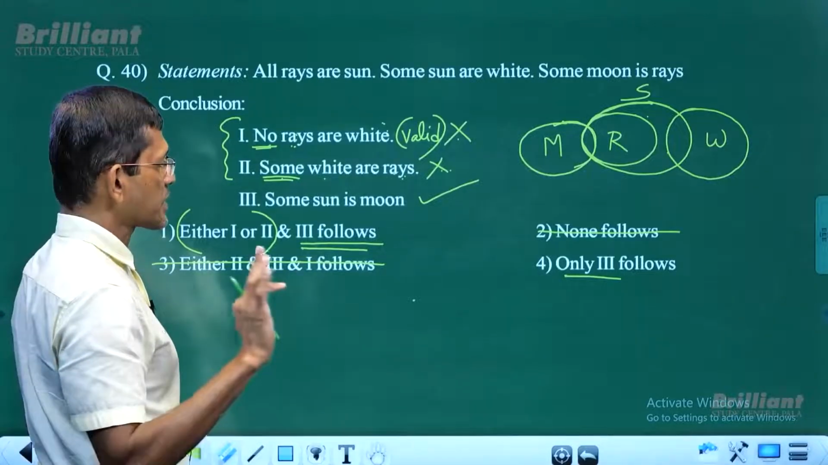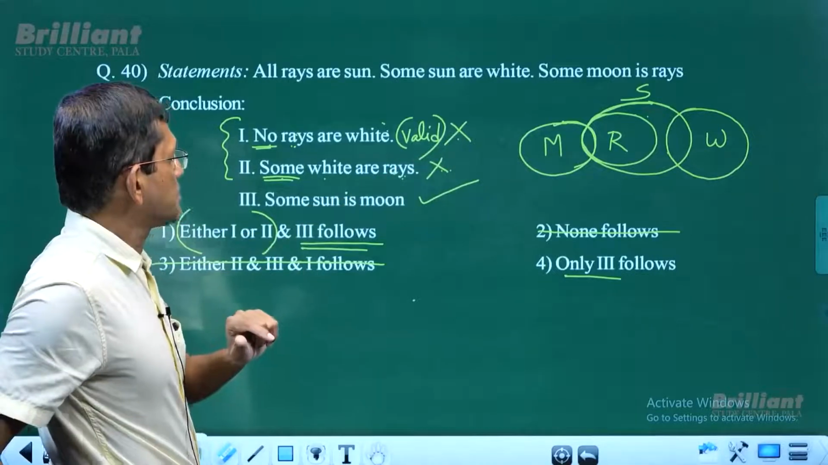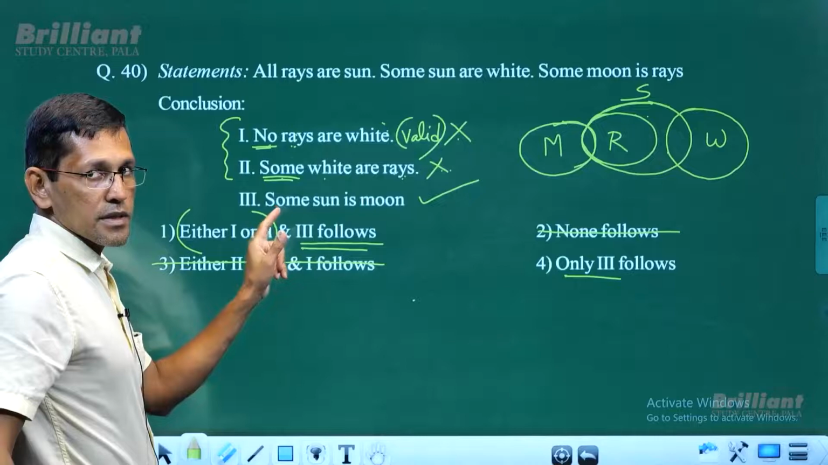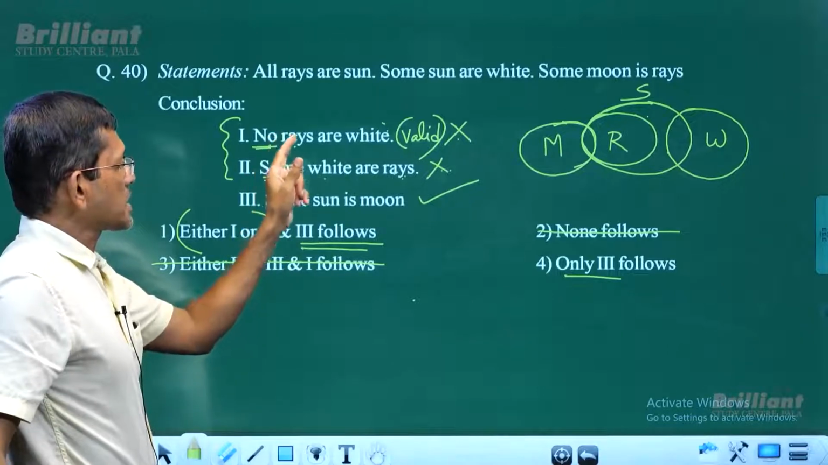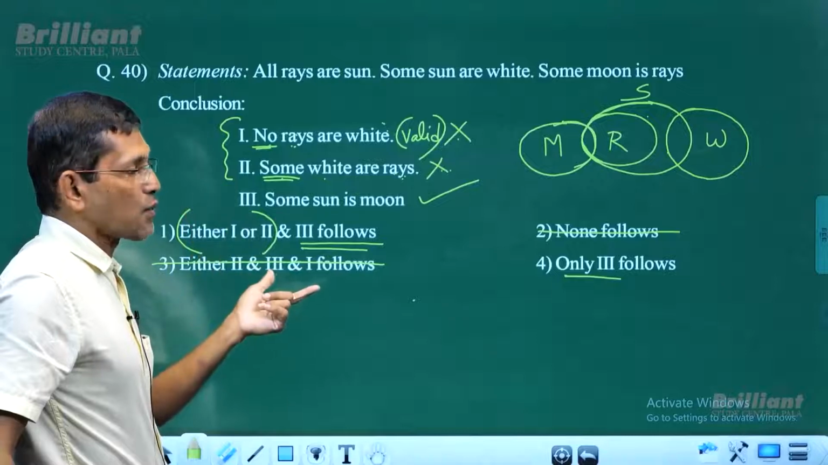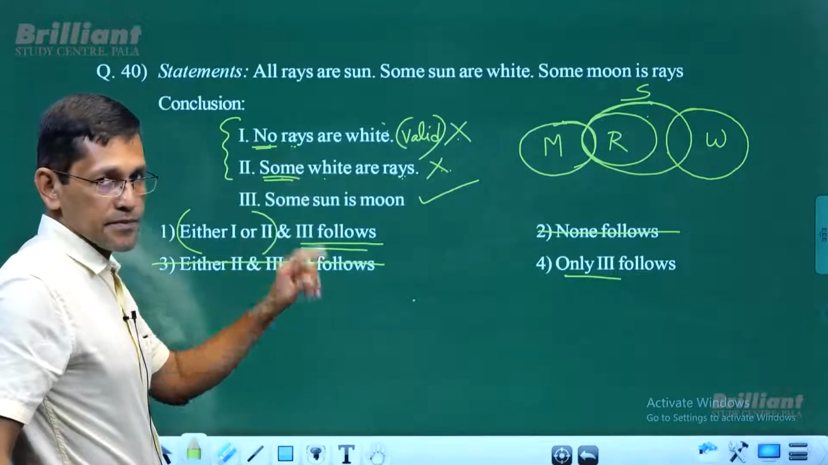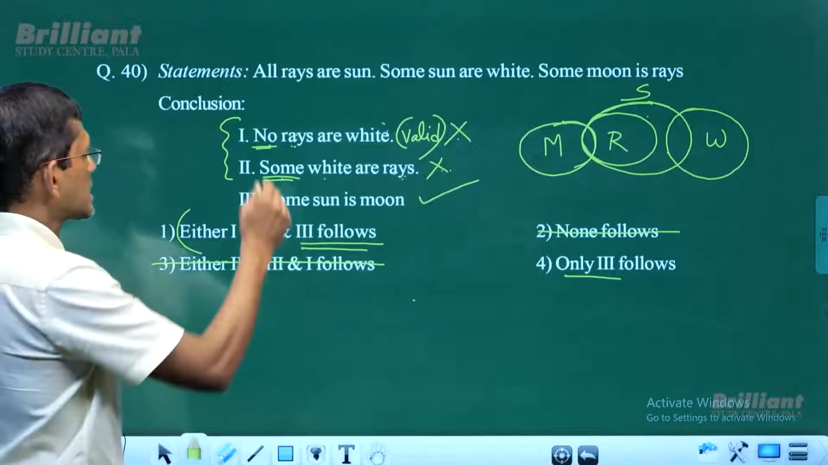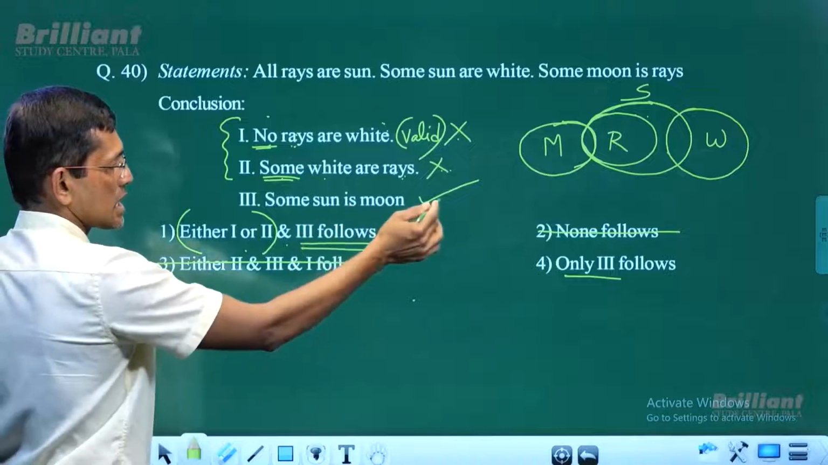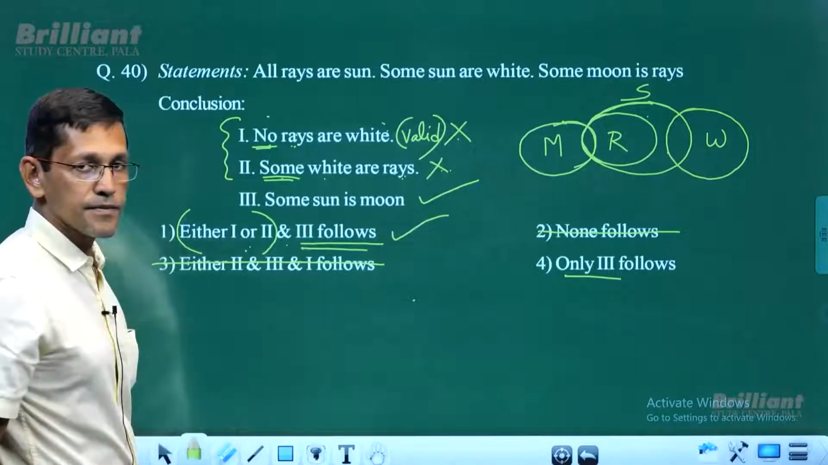So if you have three conditions: both conclusions do not follow, these two are negated pairs, subject is predicate and predicate is subject, then what is that? In that case, these are either-or pair. So ultimately, either 1 or 2 and 3, anyhow 3 follows. So either 1 or 2 and 3 follows.